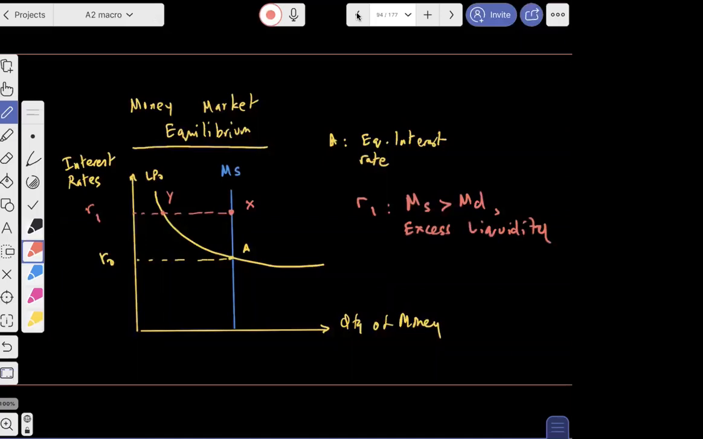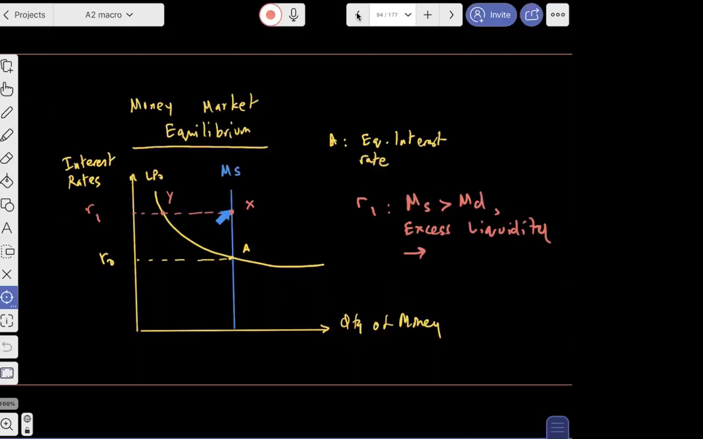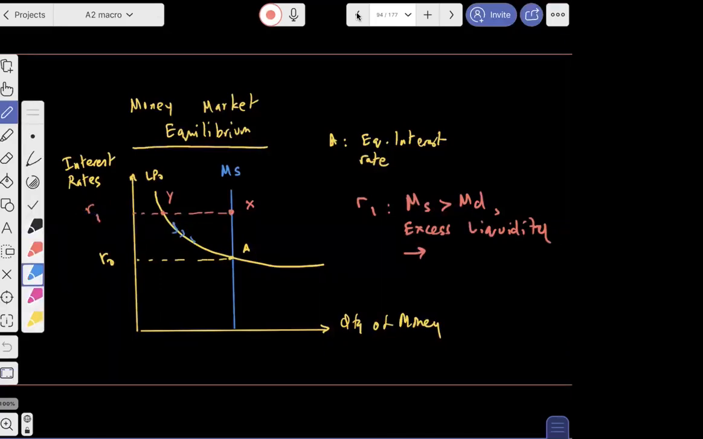Because of that excess money that people have, people may want to give loans, but nobody wants to take a loan because interest rates are too high. There will be a downward pressure on interest rates, because interest rates are very high and people are not wanting to take a loan. Too many people have cash, but nobody is demanding it, and therefore interest rates will fall till we reach R naught, which is equilibrium. At R naught, money supply is equal to money demand, and therefore there is no disequilibrium whatsoever.